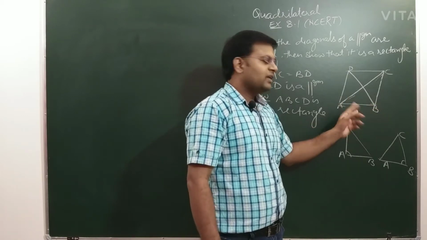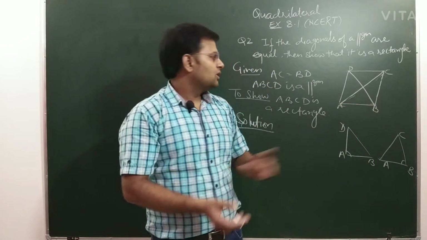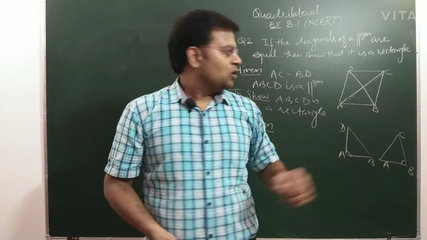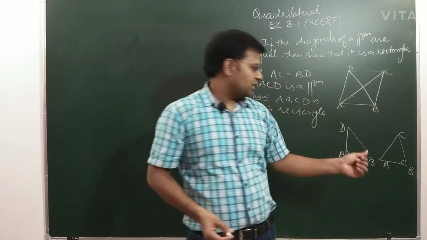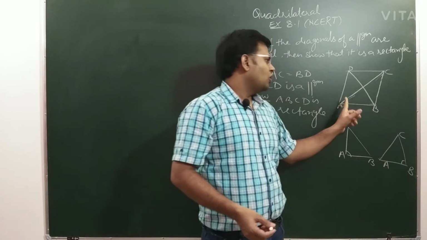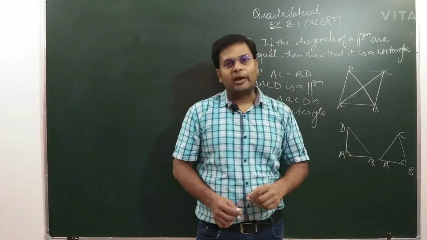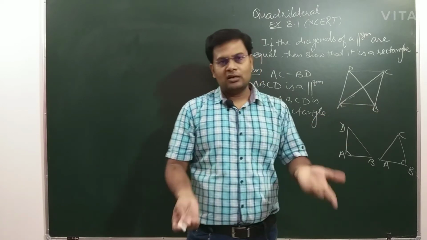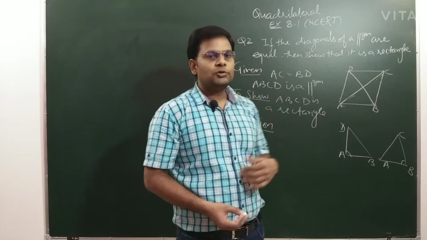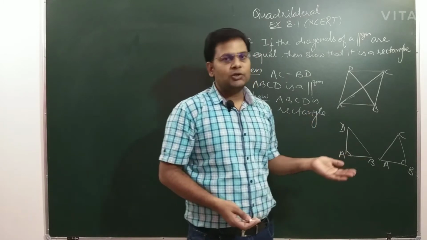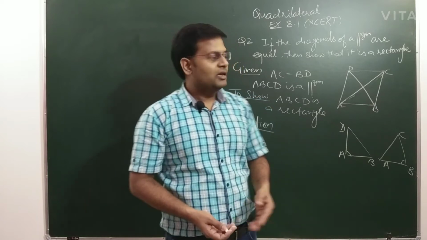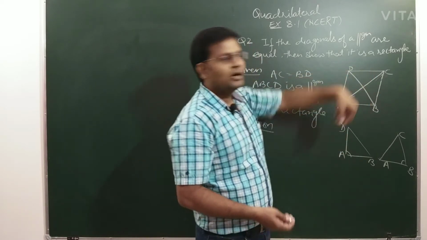These angles are called co-interior angles, and the sum of co-interior angles is 180. This we can use. So using these two pieces of information, that angle A equals angle B and angle A plus angle B equals 180 degrees, we can show that angle A and angle B both are 90 degrees. Once you are able to show that even one angle, angle A or angle B, is 90 degrees, then this parallelogram will become the rectangle.